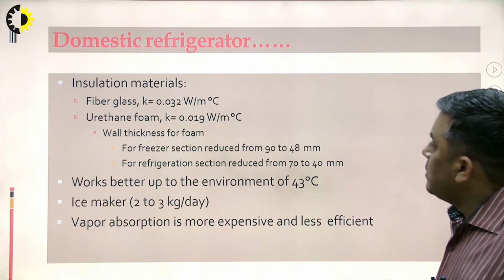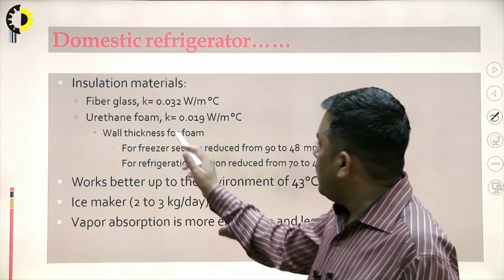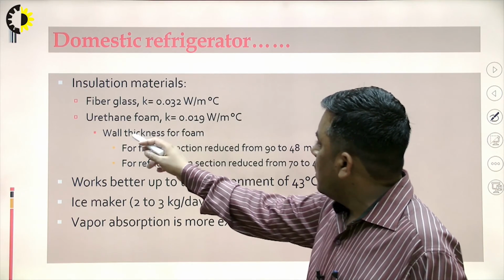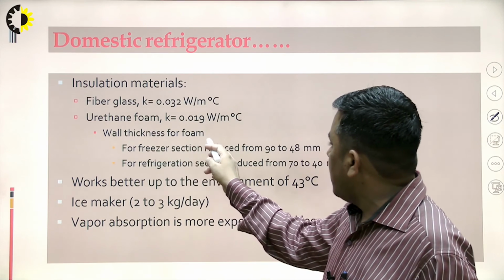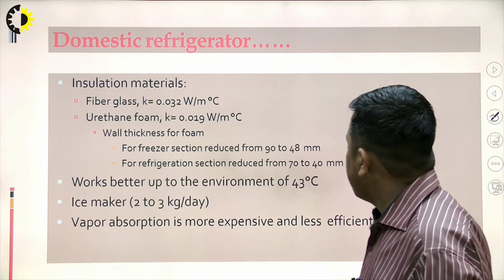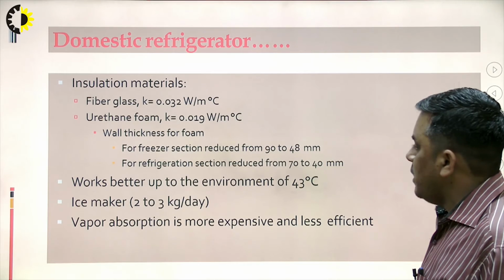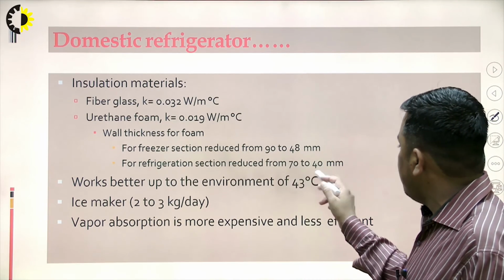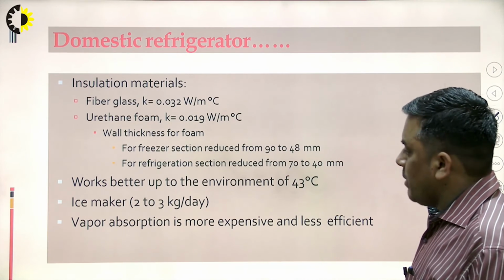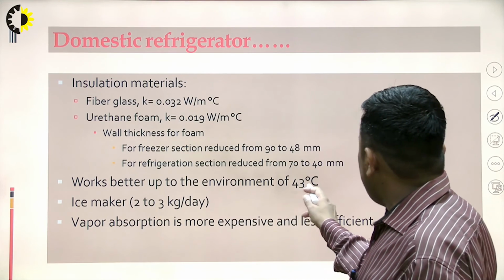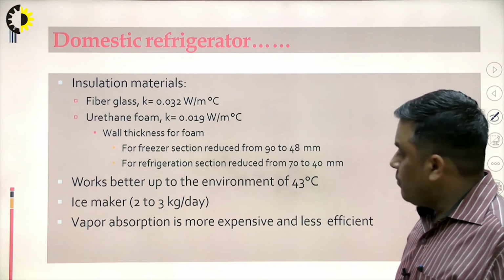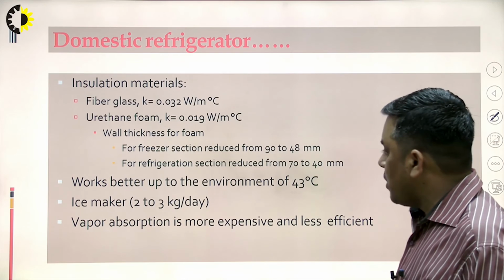These are certain points. Insulation materials which are generally used: fiberglass, urethane foam. Wall thickness for foam for the freezer section is reduced from 90 to 48 millimeter, and for the refrigeration section reduced from 70 to 40 mm. Works well up to an environment of 43 degrees centigrade; for this much ambient temperature it is designed.